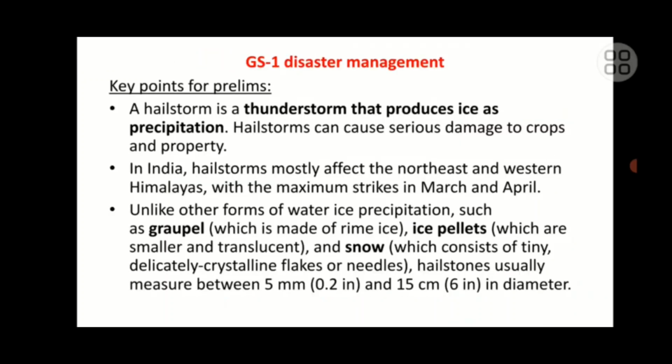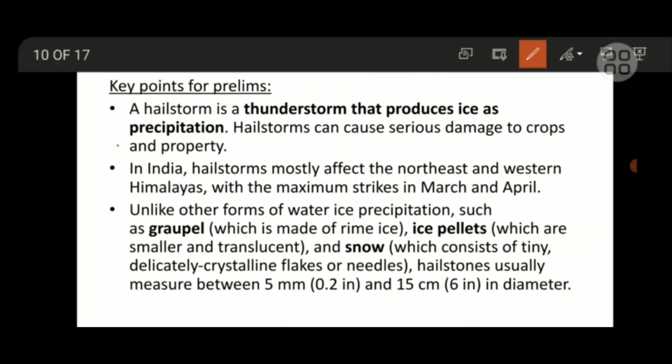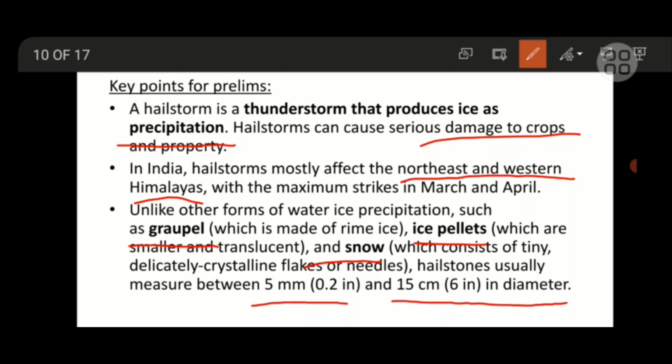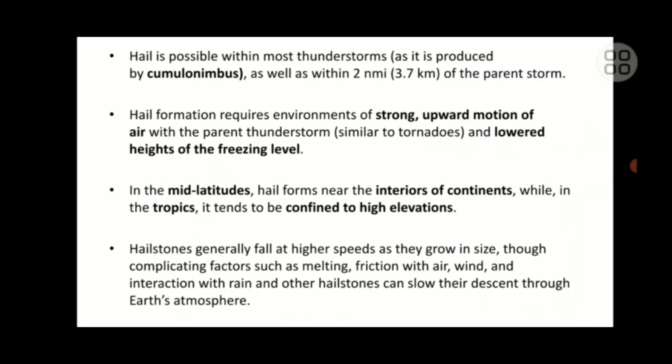Hailstorm and unseasonal rain damage crops in 3 states. This comes under disaster management. A hailstorm is a thunderstorm that produces ice as precipitation, which causes damage to crops. In India, hailstorms mostly affect the northeast and western Himalayas. There are other forms of ice precipitation like graupel, ice pellets, and snow, but hailstones usually measure between 5 mm and 15 cm in diameter.